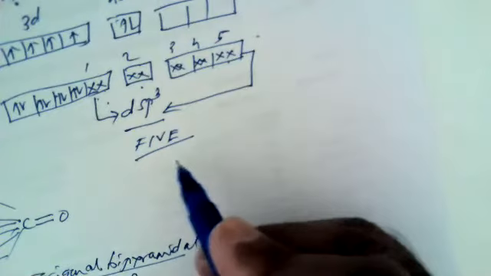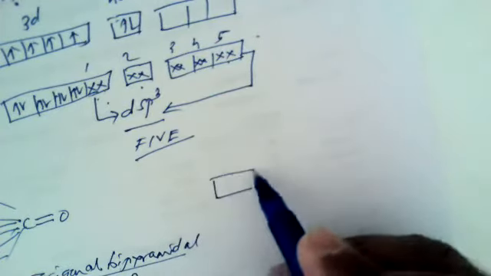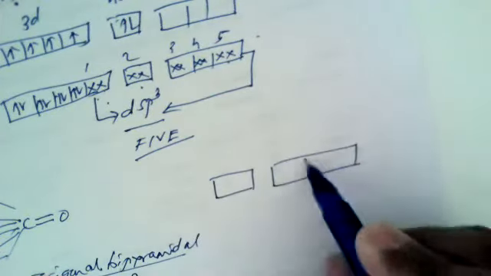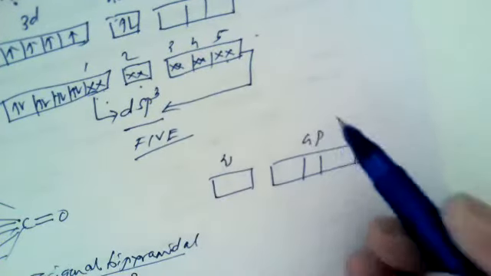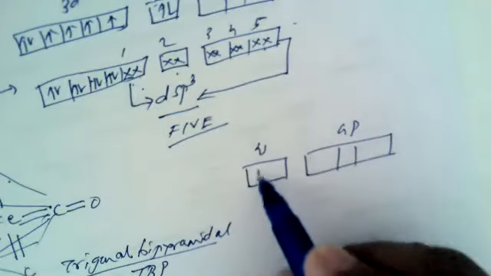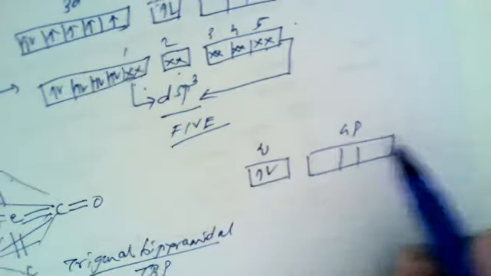Now according to the modern concept, if we look at the electronic configuration, it is 3d6, 4s2 and 4p0.